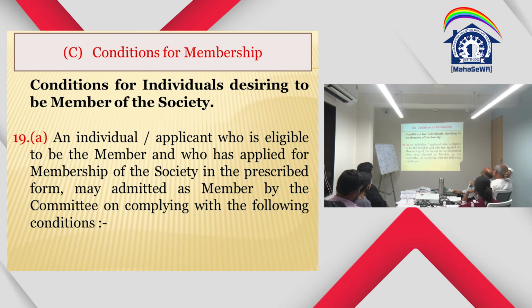Now, conditions for membership, bylaw number 19. An individual applicant who is eligible to be a member and who has applied for the membership in the prescribed form may be admitted as a member by the committee on complying with the following terms and conditions. So that means that an application has to be given. We have seen rule number 19 also.